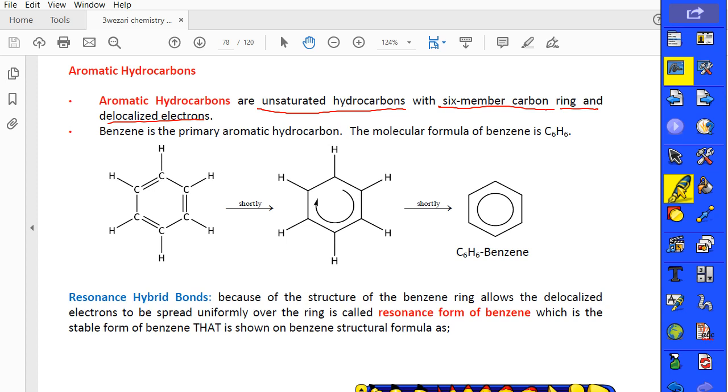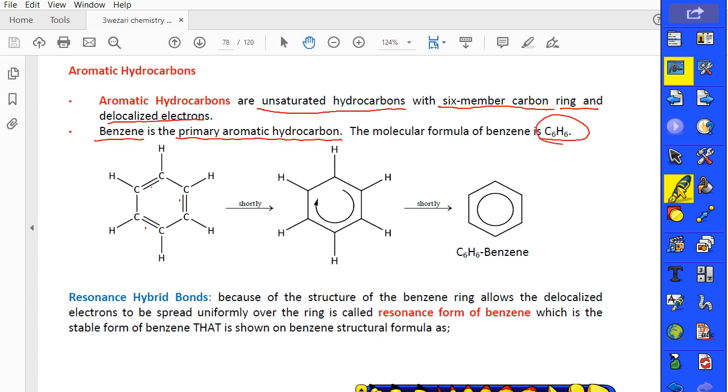It causes what? Double bonds. For example, 1, 2, 3, 4, 5, 6 carbons, and between each pair of carbons we have a double bond, and each carbon has 1 hydrogen. So the formula of the aromatic hydrocarbon, benzene, is the aromatic hydrocarbon. The primary aromatic hydrocarbon is this, and the molecular formula of benzene is C6H6.